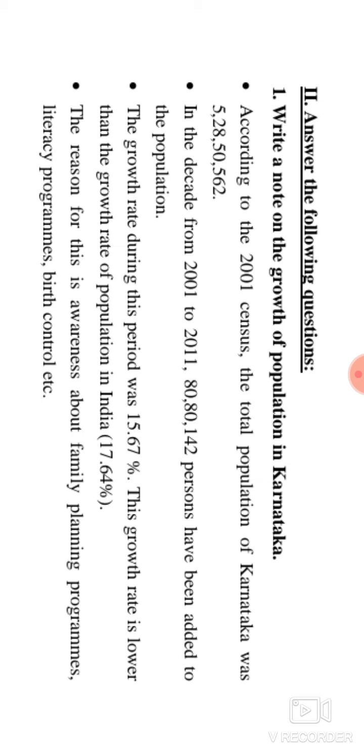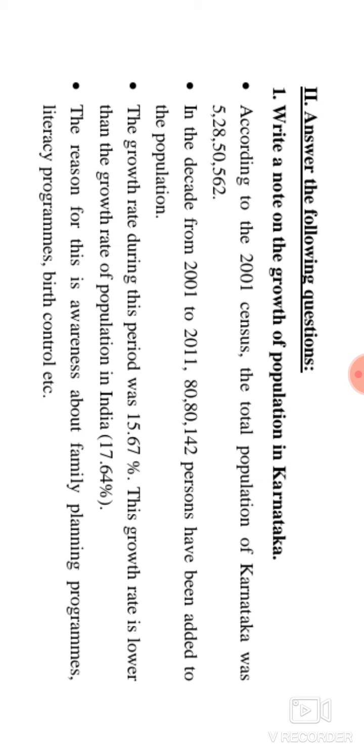Okay, write a note on the growth of population in Karnataka. So let us see how Karnataka's population grew. At that first point, according to the 2001 census, the population of Karnataka was 5,28,50,562.